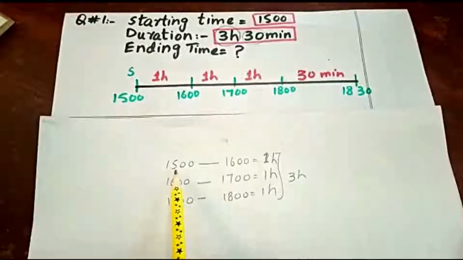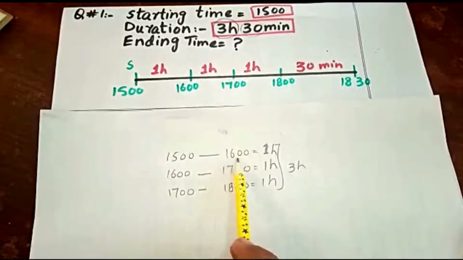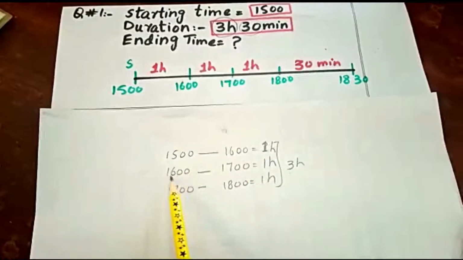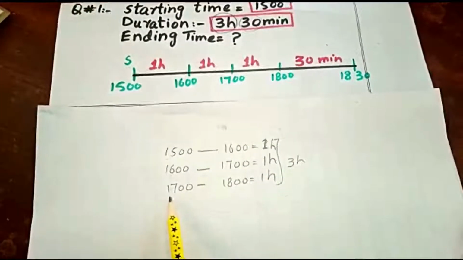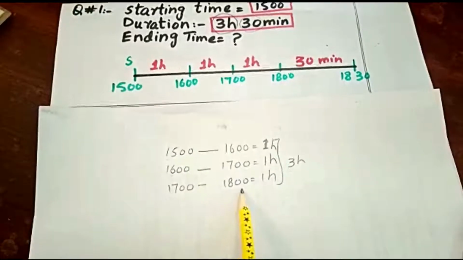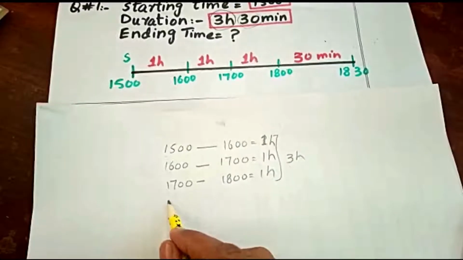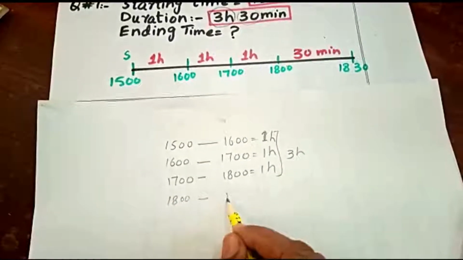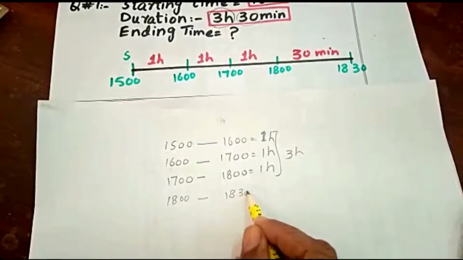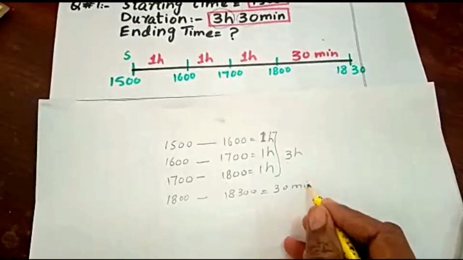And again see here the rough work. If we start from 1500 hours till 1600 hours, 1 hour, 1600 hours to 1700 hours, 1 more hour, 1700 hours to 1800 hours, 1 more hour will make 3 hours. Then if we go from 1800 hours to 1830, we will have 30 minutes.